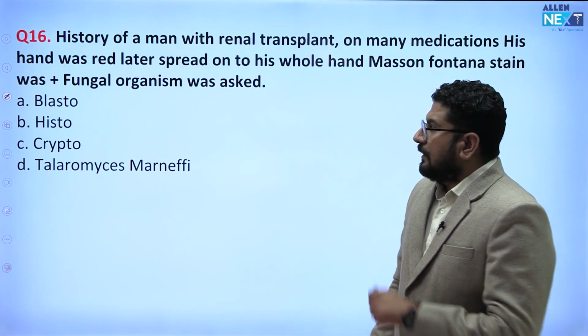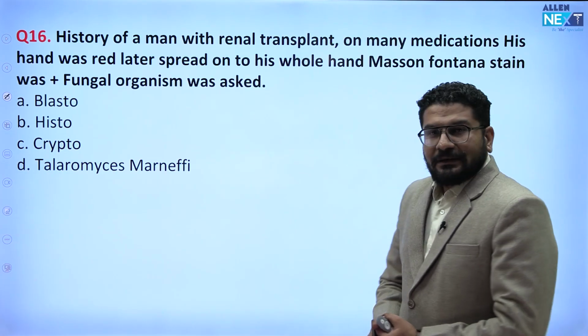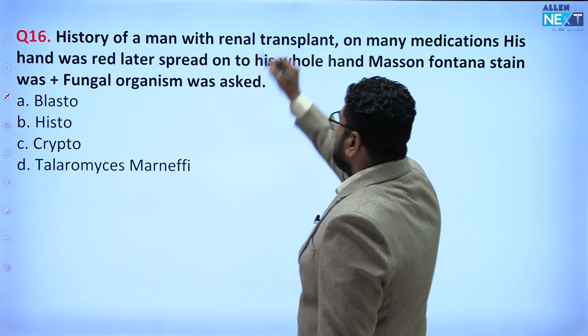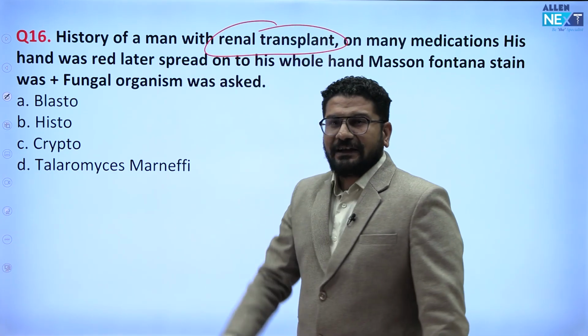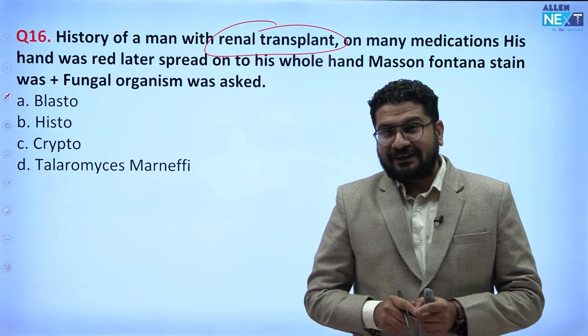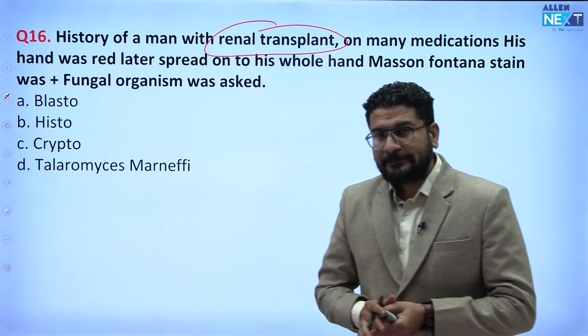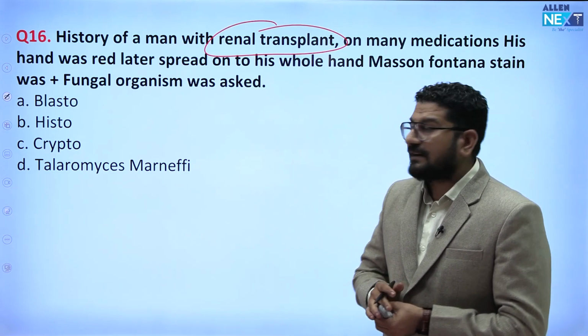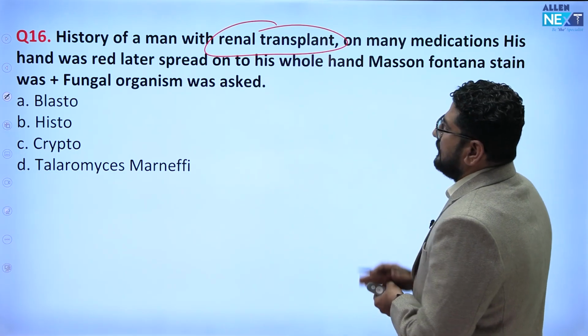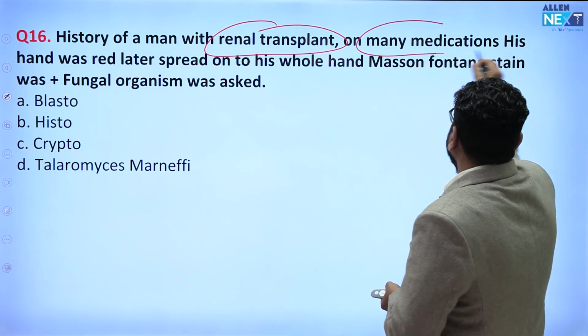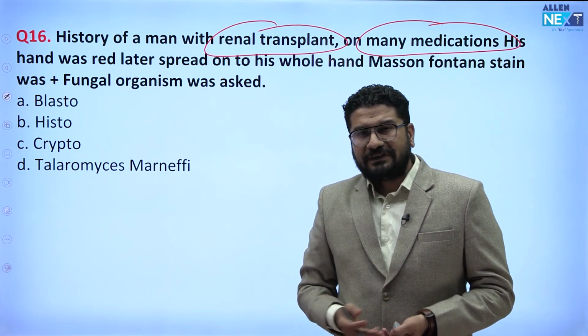Clear? Okay, now moving to another microbiology overlap with medicine. History of a man with renal transplant. This is the hint, again the hint. In Horizon we have a separate section of infectious disease, and a question came from that part. Many medications, right? He is using many medications, maybe some immunosuppressant drugs.